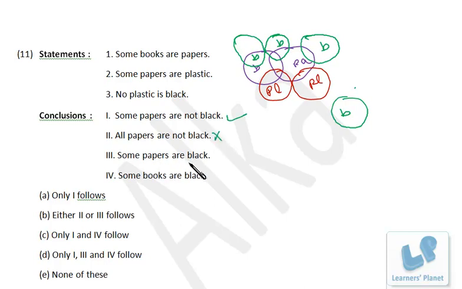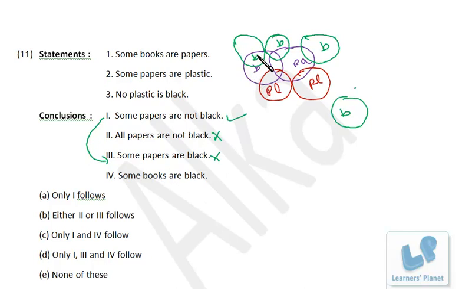Now some papers are black. That is also not always true, because we can see the situation when there is no relationship between paper and black. So this is not always true. See this and this. Some papers are not black, some papers are black. So these two sentences you should be careful about. See, some papers are not black, that's true in each and every case. But some papers are black, that is not true in each and every case. So if you are checking the conclusion, whatever conclusion you are drawing, that should be true in each and every case.